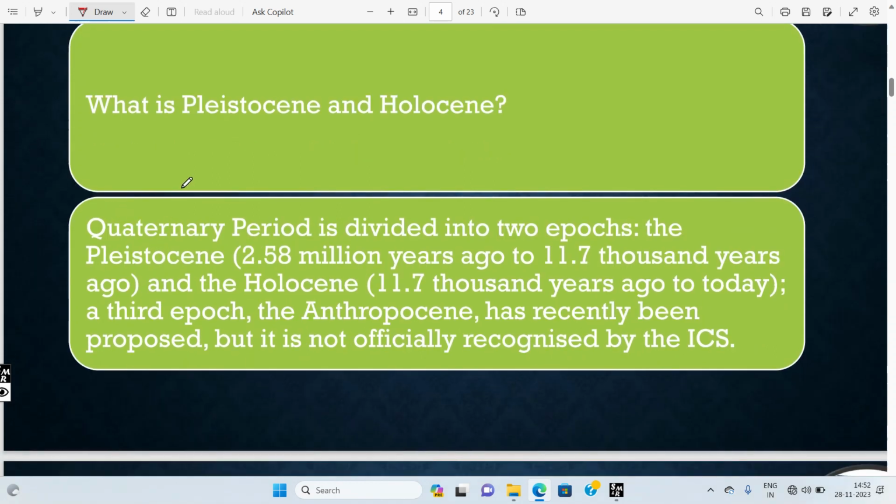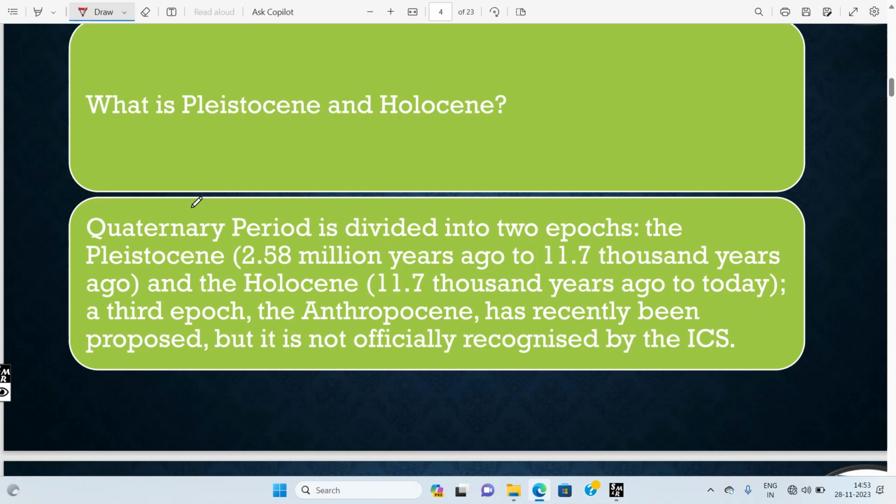The Quaternary period is divided into two epochs, the Pleistocene and the Holocene. The Pleistocene is from 2.5 million years ago to around 11.7 thousand years ago in the Indian perspective.